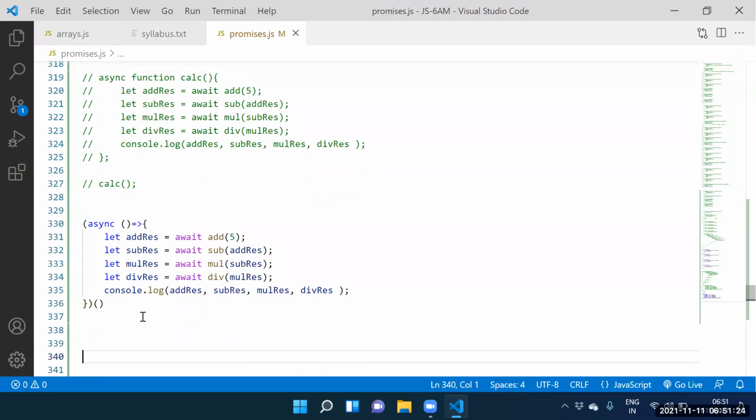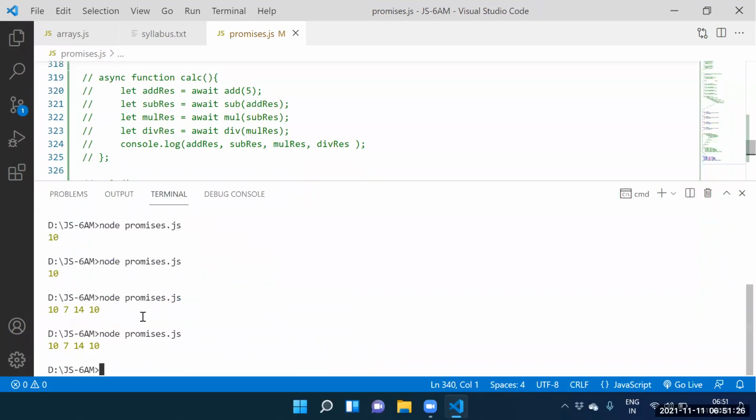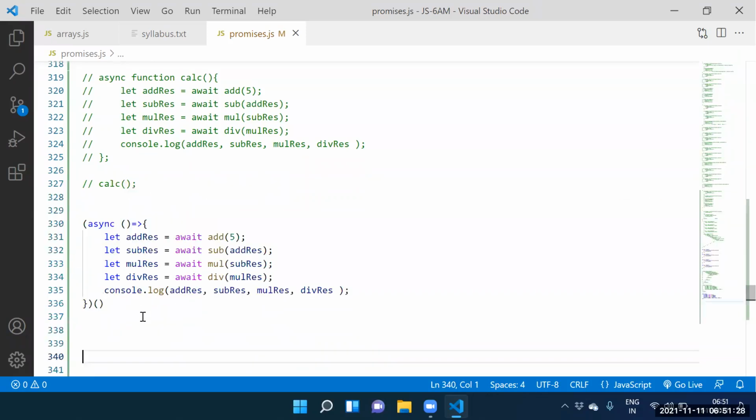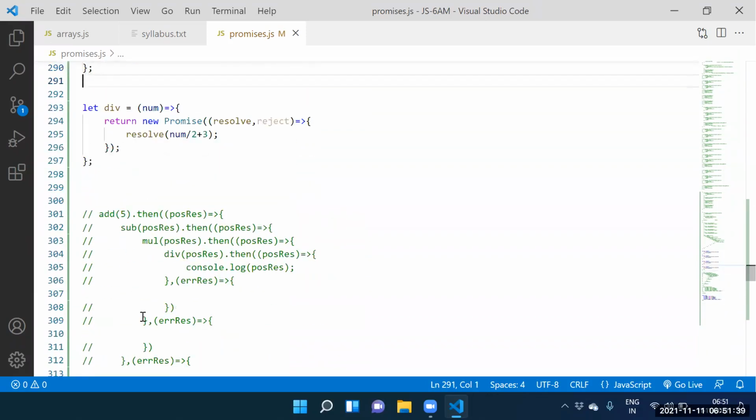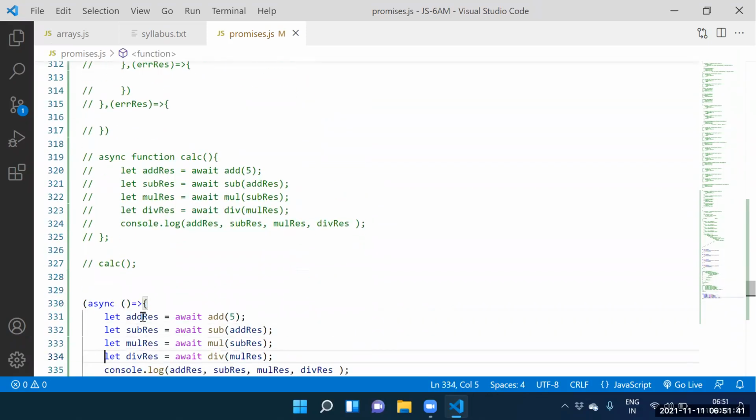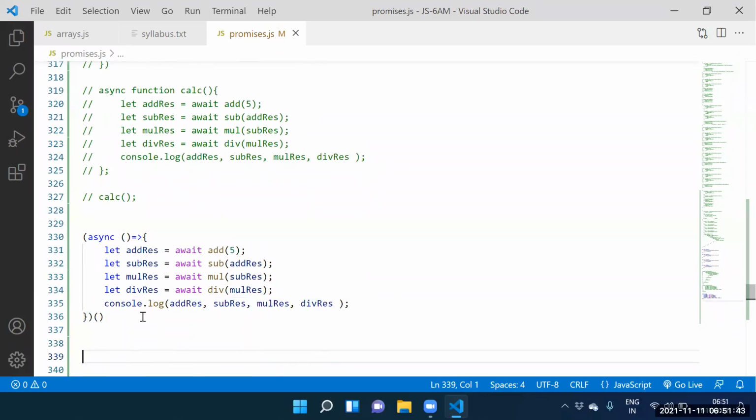Fine. Guys, even if I run this function here, the same answer is there. In how many ways are we consuming now? 3 ways. What is the first way? Then function. Then function is a little bit confusing here. What is the next approach we followed? Async and await. What is the third approach we followed? IIFE.